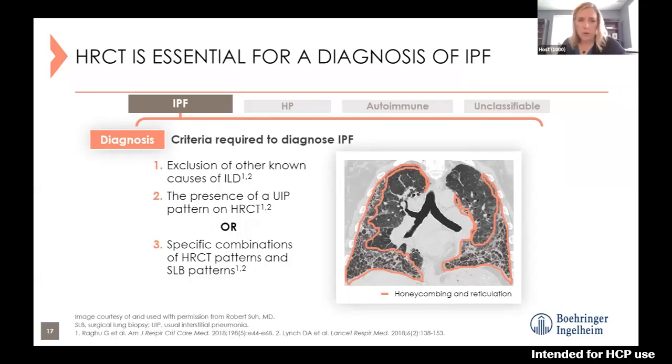If it's somewhere in the middle, we may need different combinations of things. So sometimes patients will need to go on for actually a surgical lung biopsy. If the HRCT pattern has a probable UIP or possible UIP pattern, that patient may need to go on for further testing and actually undergo a surgical lung biopsy. And then looking at the different combinations and patterns on those.